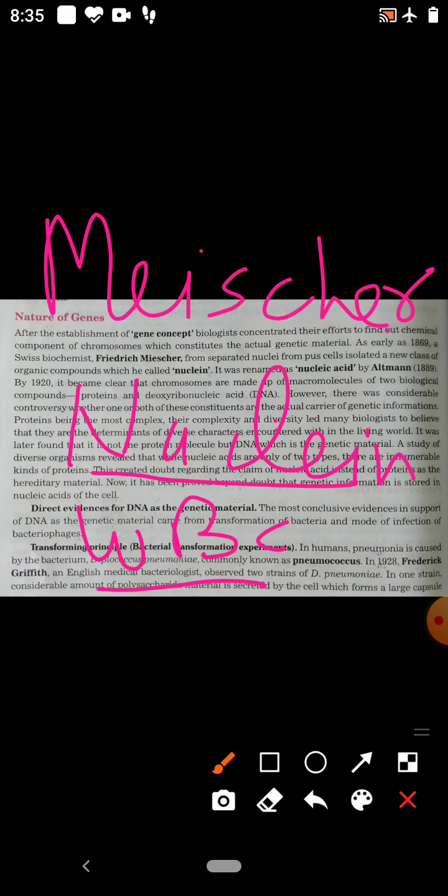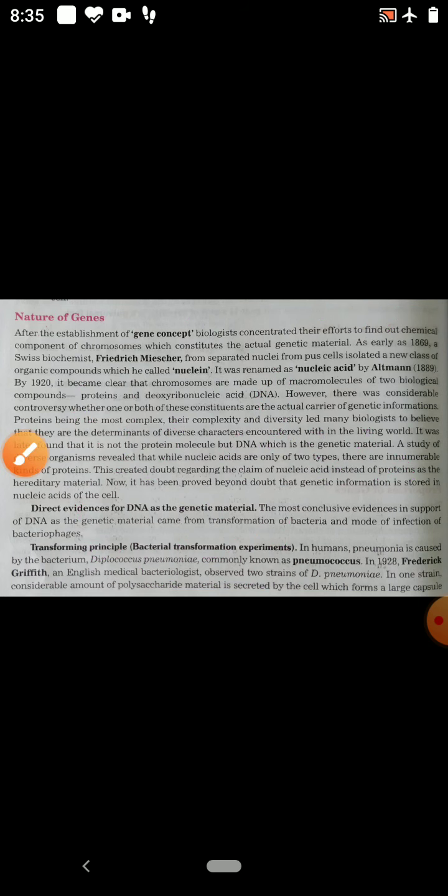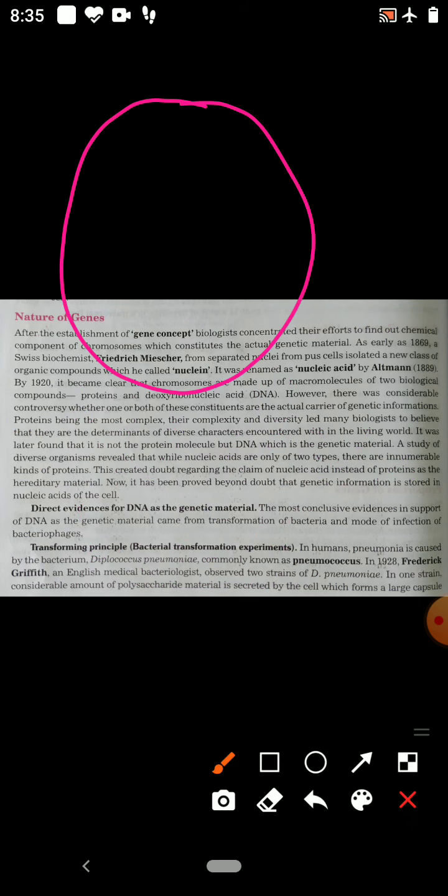Later on, Sutton and Morgan established that hereditary material resides in the nucleus, in the chromosomes. There is the cell, in the cell is the nucleus, and inside the nucleus are the chromosomes. So these are the chromosomes.